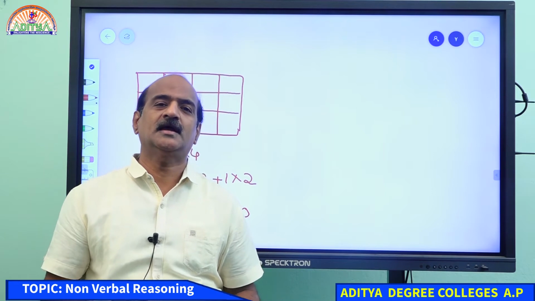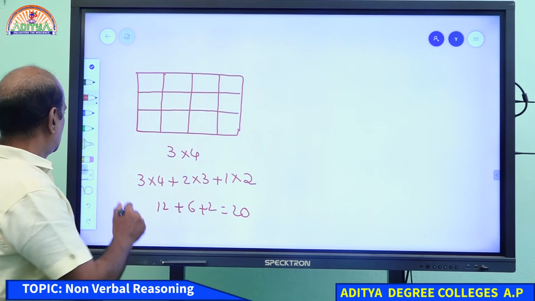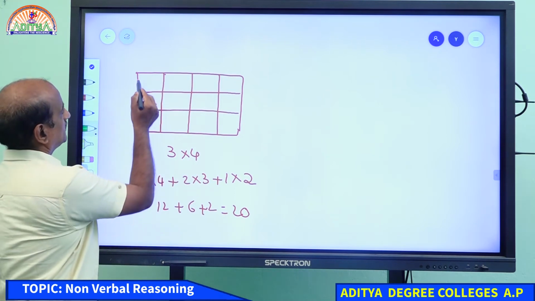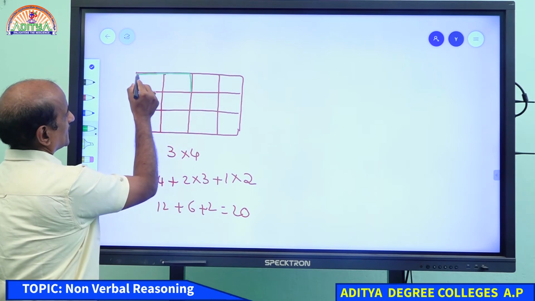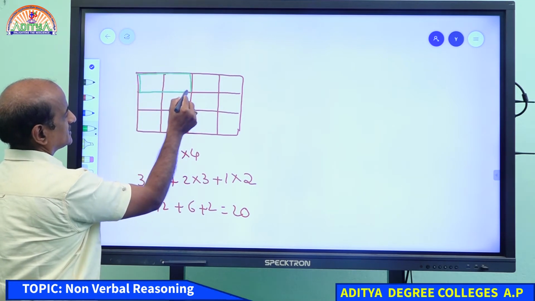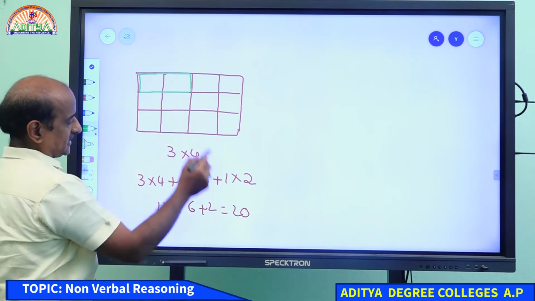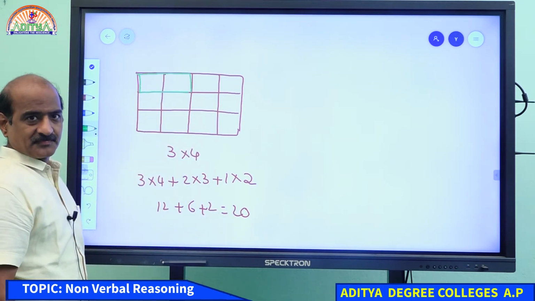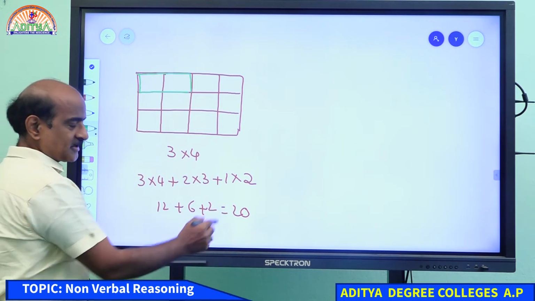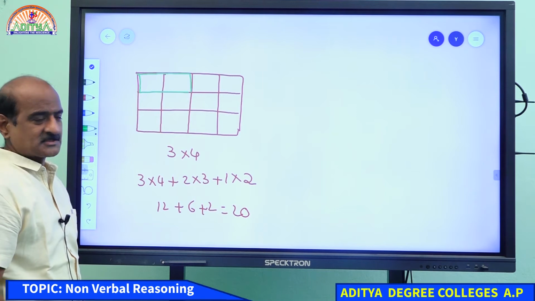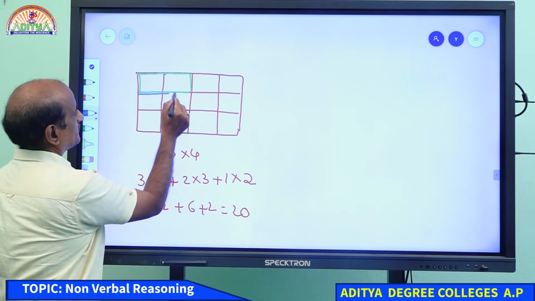How do we count rectangles? Student, please listen to me. I just want to point out one thing. Remember, student, this is a rectangle. Could you see this? This particular rectangle is not there in the 20, because this 20 are only squares. You understand that? Okay. Remember, student, I want to give you one more example.